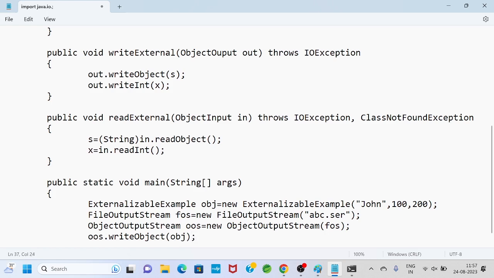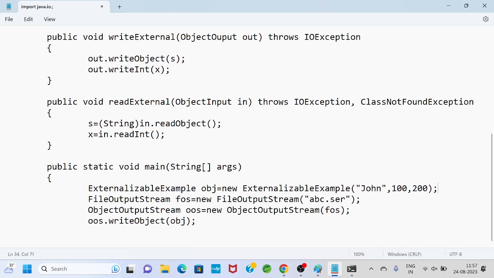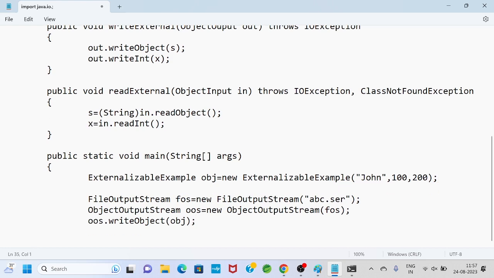Now, this point: these three lines represent serialization. I declared a file output stream object, declared an object output stream object, then I called the write object method. These three lines of code represent serialization.